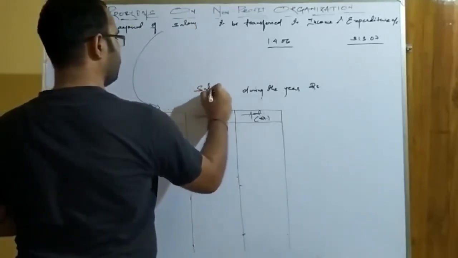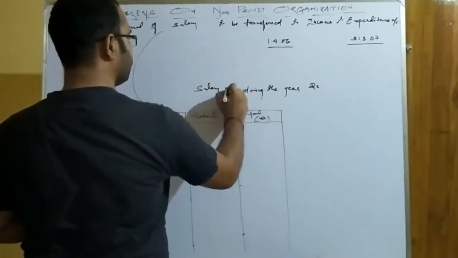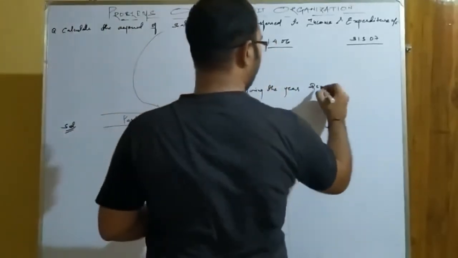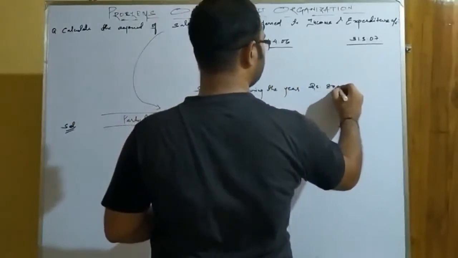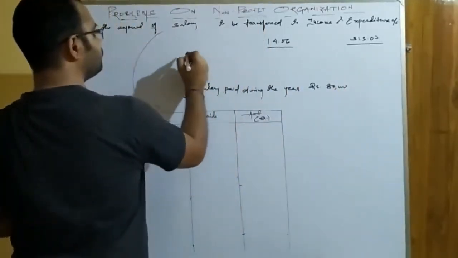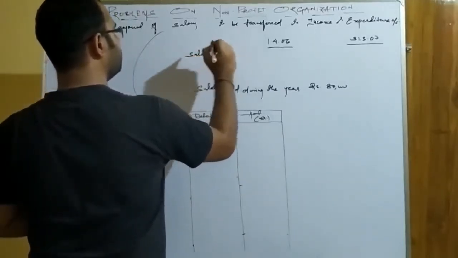So here it will be salary paid during the year. Salary paid during the year, let us take example 80,000. Okay. Then here will be salary due.